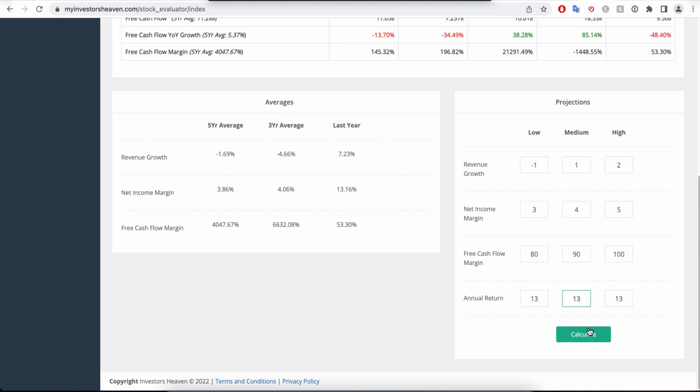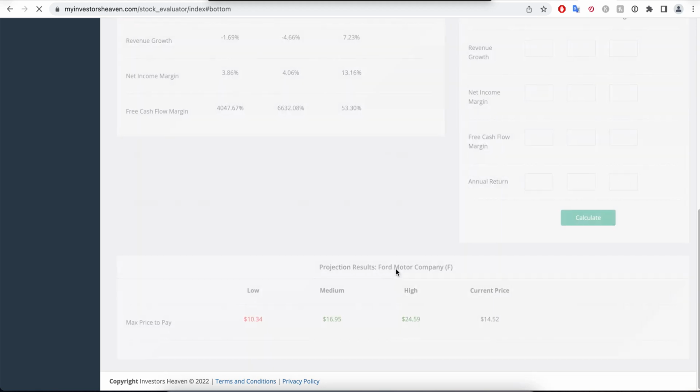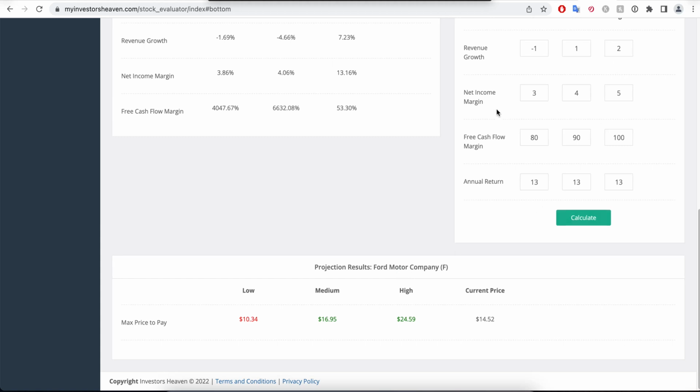And again, these are projections, and we can play with these and see what kind of different values we're getting with different projections. And so when I hit calculate for this one now, you will see that with these projections, the current price is a go for our medium estimates here and not a go for our low estimates.